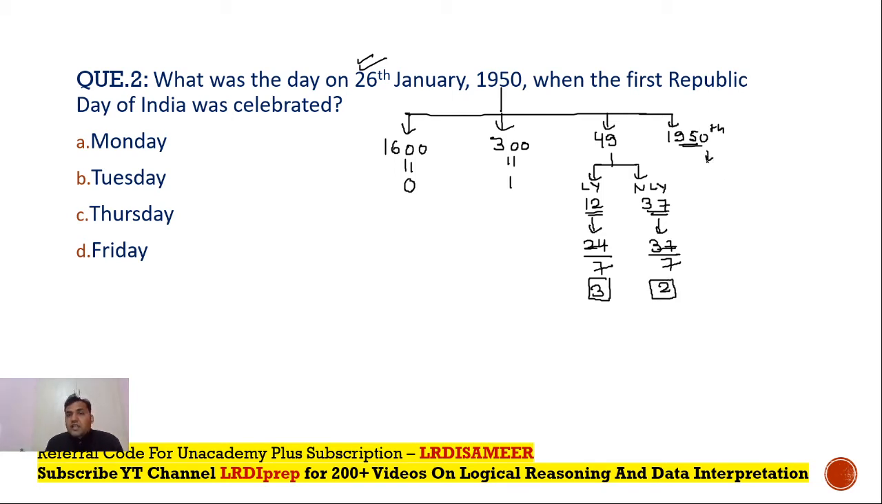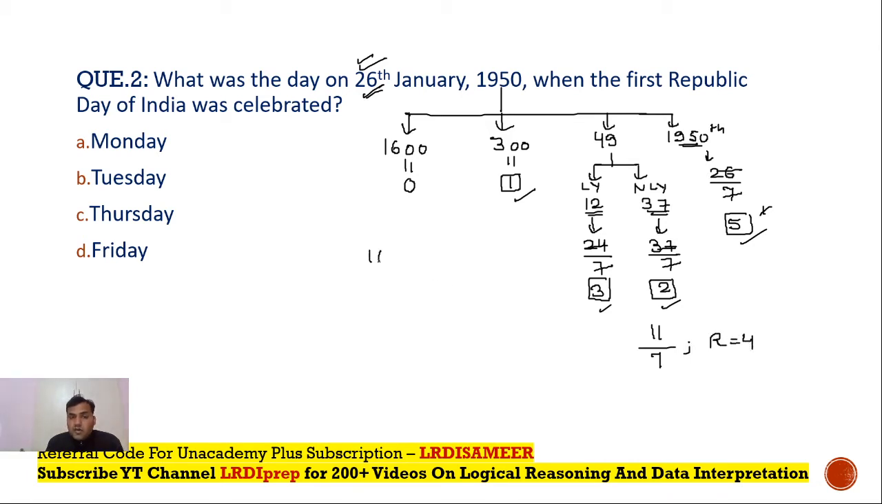In the 1950th year, we are supposed to take only 26 days of January. 26 divided by 7, the remainder would be 5, so 5 is the number of odd days in the last year. What is the total number of odd days? Look at these values which I am putting in the rectangle. 1 plus 3 is 4, plus 2 is 6, plus 5 is 11. 11 is the total number of odd days. 11 divided by 7 gives a remainder of 4, that means 4 odd days.